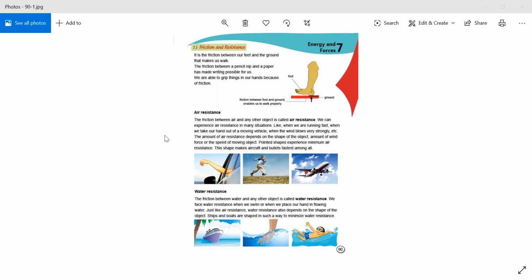Also the amount of wind, how much force is applied, and the speed of the moving object. Okay, the shape makes aircraft and bullets fastest among all. You can see in the picture that the shape of the aircraft, the aeroplane, is made like this so that it can fly fast.